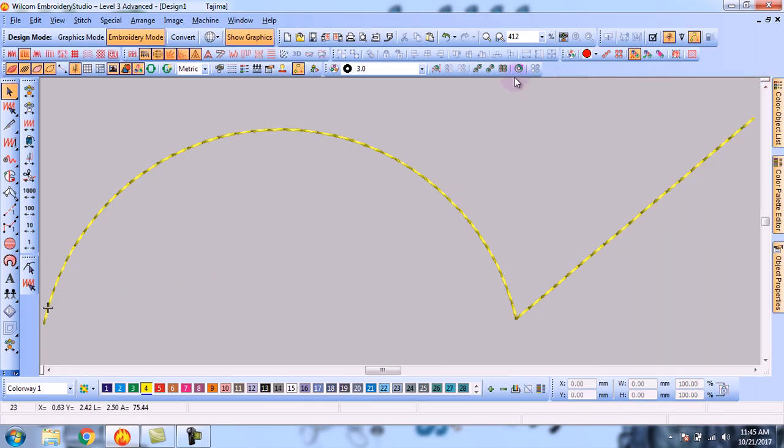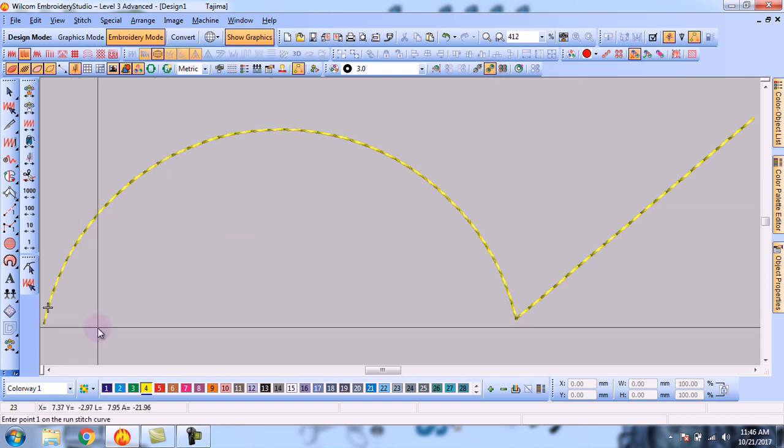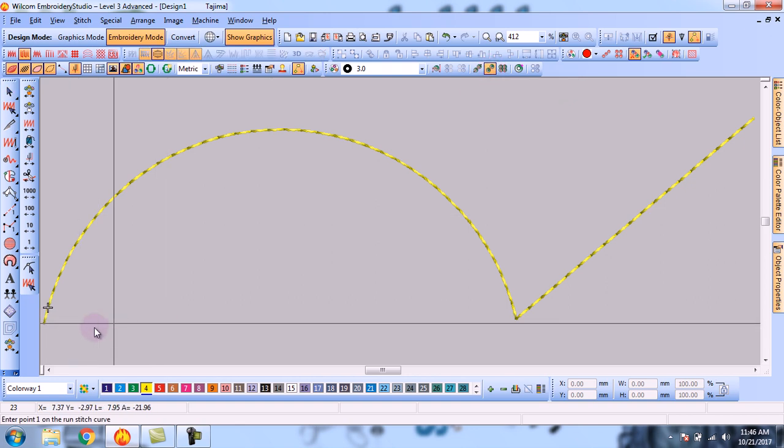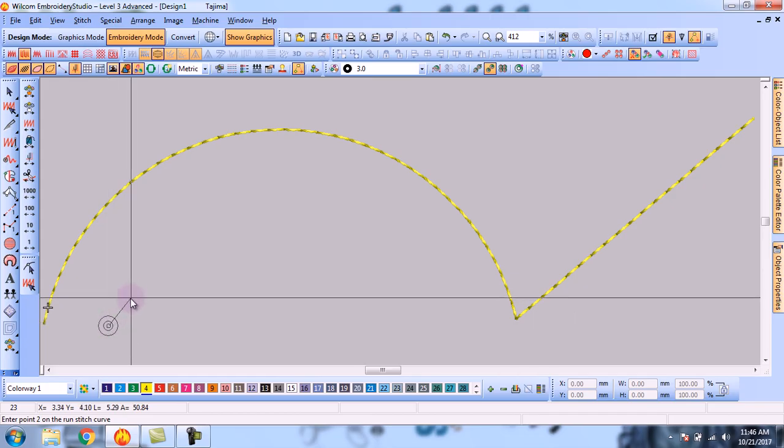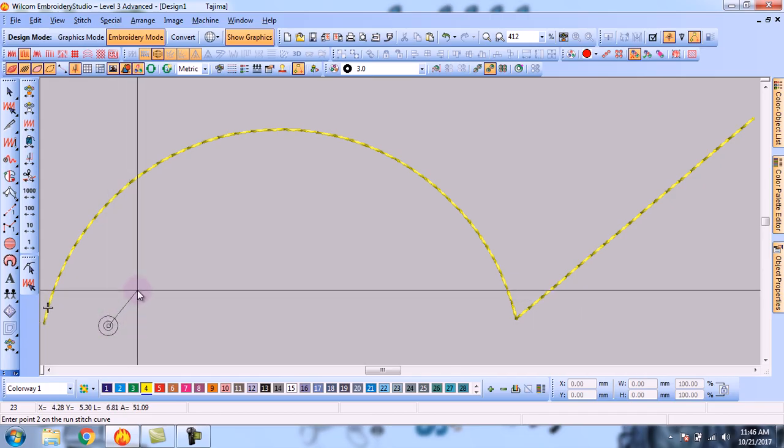So there is one more tool, the Sequin Run Manual tool. By using this tool, we can also make the sequence, and I also do not recommend this tool. The usage of this tool is that you press left click for a straight line and right click for a curve line or circle type line.